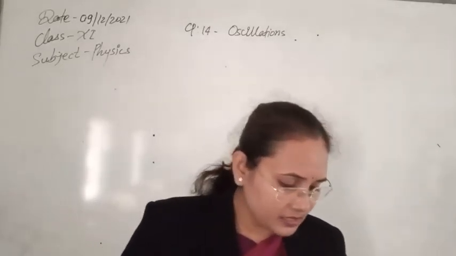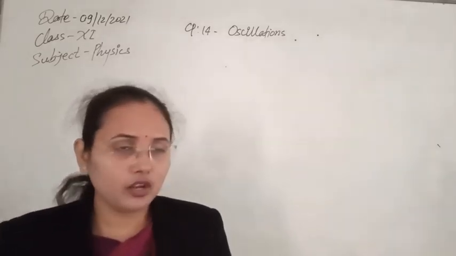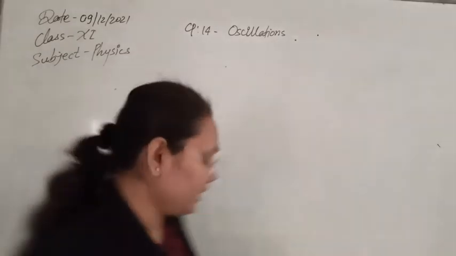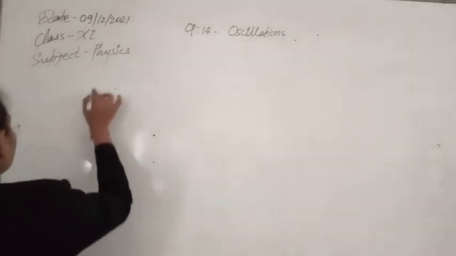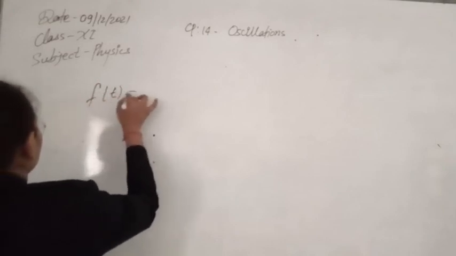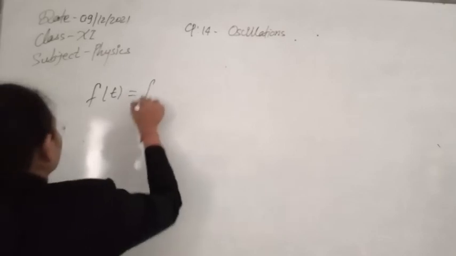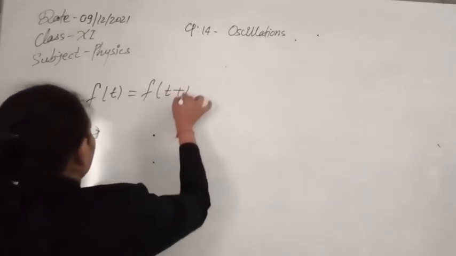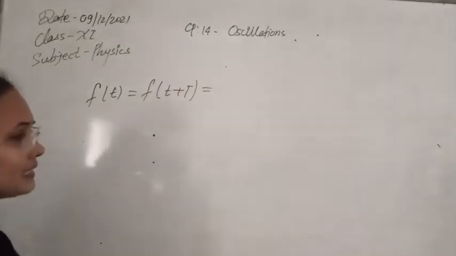Periodic functions are those functions which are used to represent periodic motion. So let's see how we can express them. A function f(t) is said to be periodic if f(t) is equal to f(t plus capital T), meaning after time T it will start to repeat its motion.